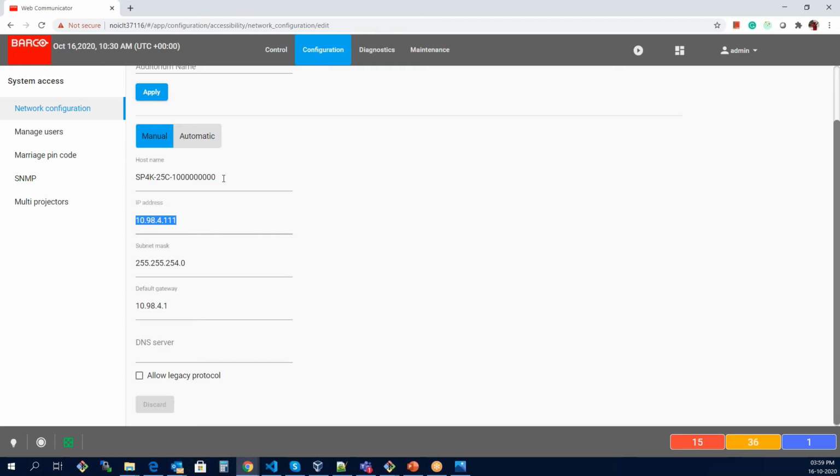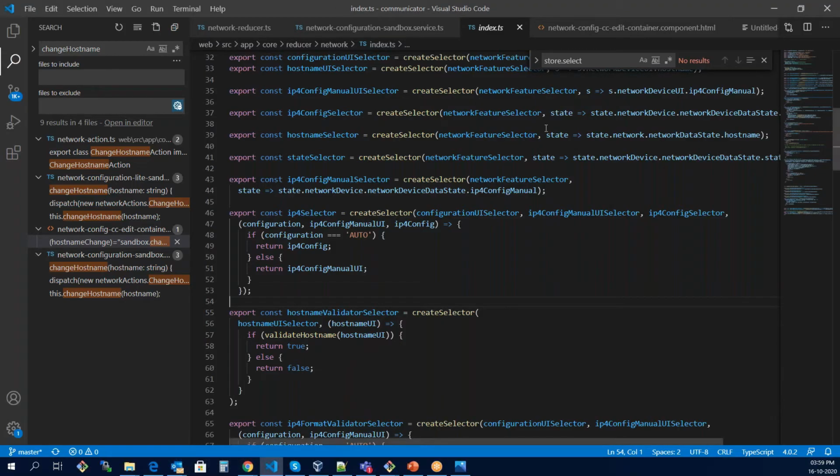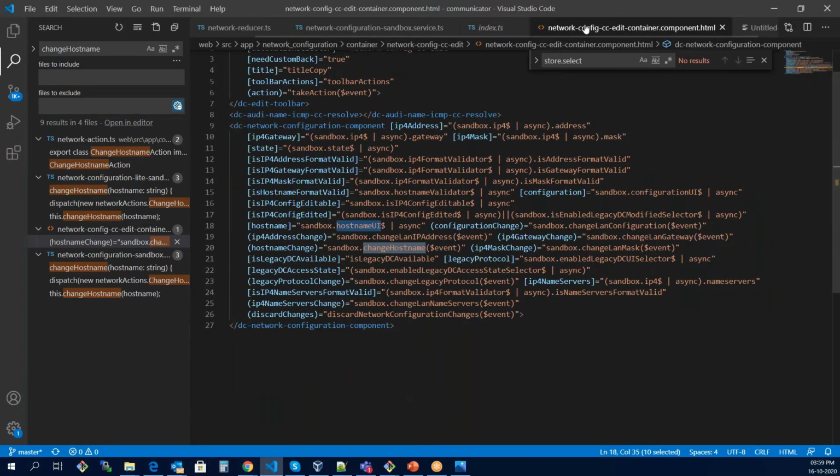Now, if I go to the code, we will start from the HTML itself. Let's suppose this is a component. The component name is DC network configuration component, and we pass it the value of the host name right now. What is the current value? What is the current value of the host name? And if